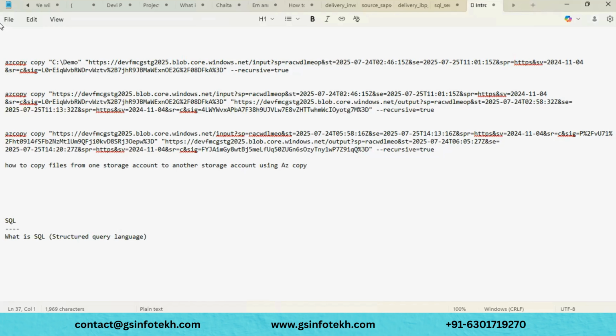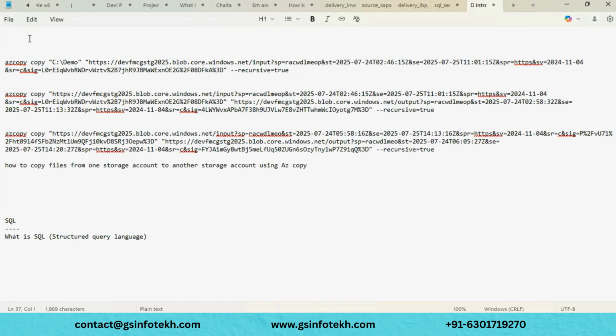What is the purpose of this SQL? This SQL journey started about 25 years back, around the 1970s, between the 1970s and 1980s. From that time onwards, organizations are still using SQL.